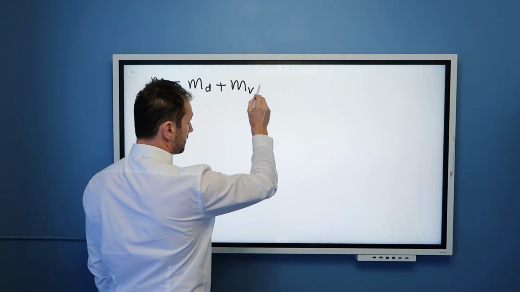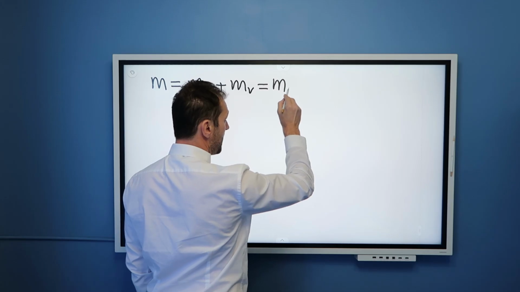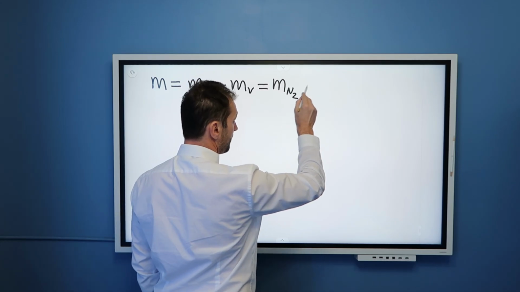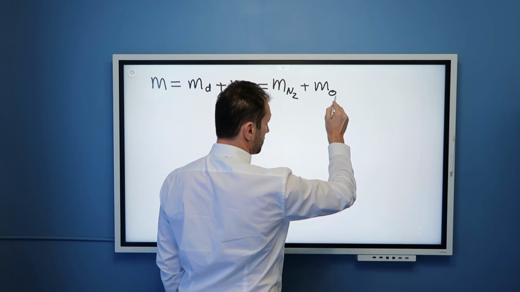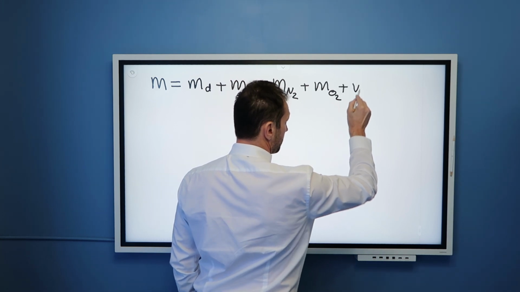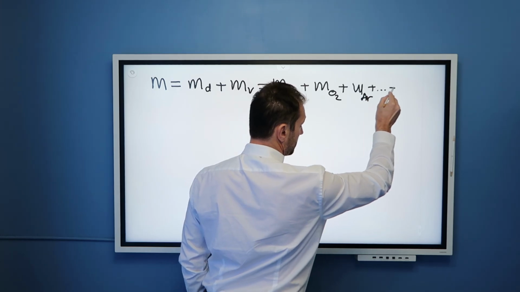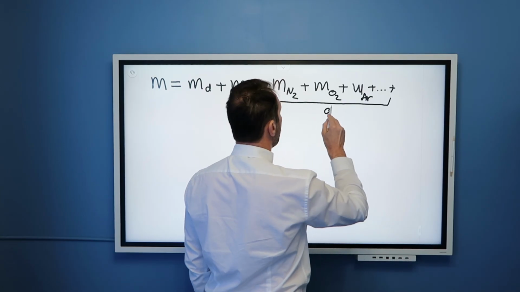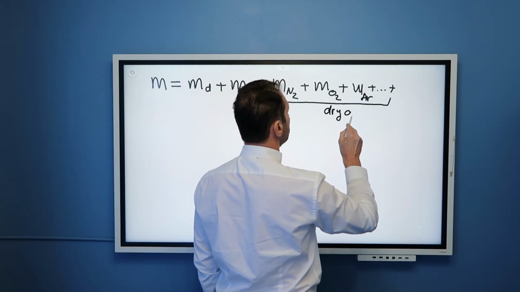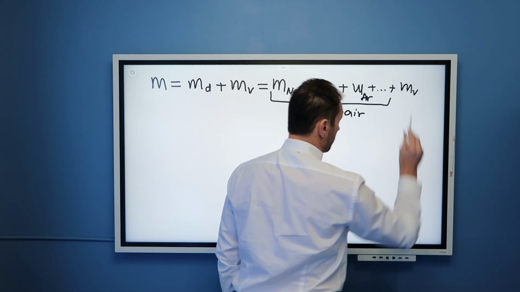And as I just outlined, this mass of dry air is mass of nitrogen in the air plus mass of oxygen in the air plus mass of argon in the air plus 3 dots. All these together are dry air, and plus mass of water vapor.